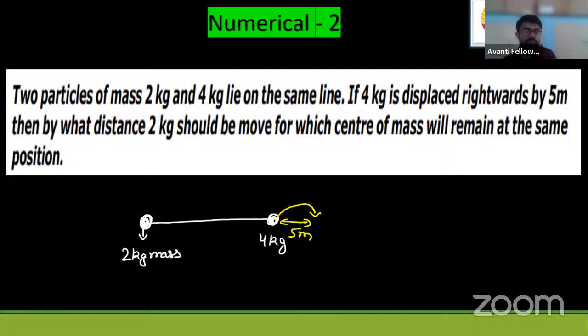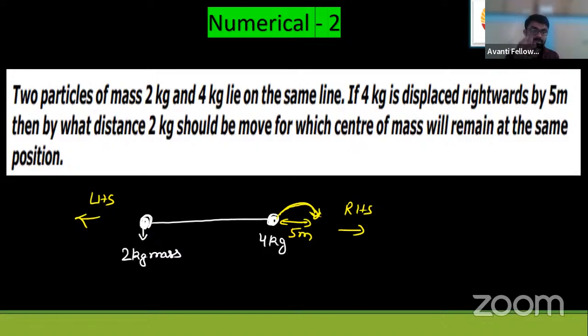So they are asking from you, if the 4 kg mass is shifted rightwards, this is the right hand side, and this is the left hand side, by 5 meter, then how much must this 2 kg mass be shifted, and where? They haven't told you to shift it to the left only. You have to think logically where to shift this 2 kg mass and in which direction.